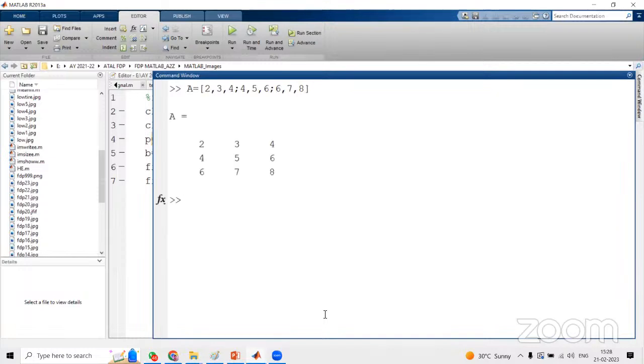So you can find the matrix elements. So 2, 3, 4 is the first row. The first row, terminated by a semicolon, means all the elements before the semicolon are the first row. And then 4, 5, 6, and 6, 7, 8.